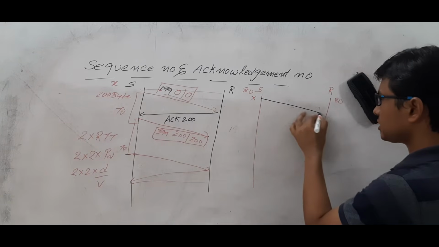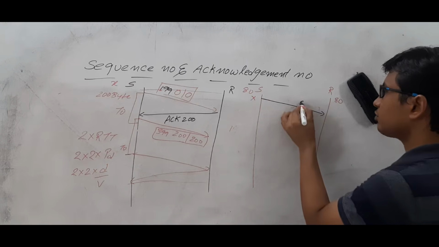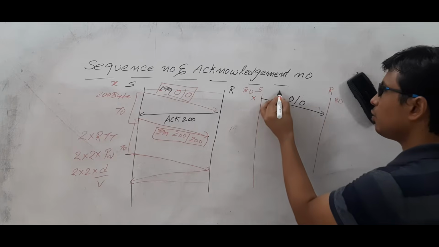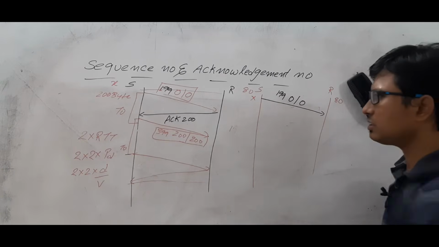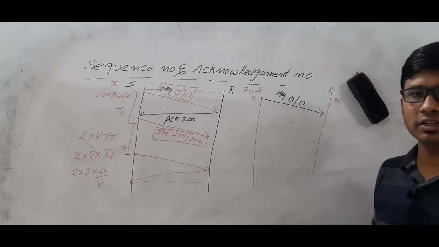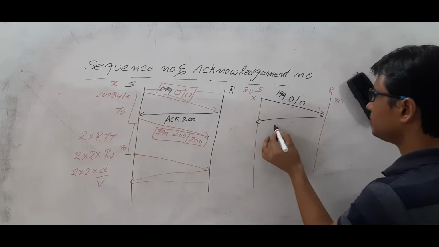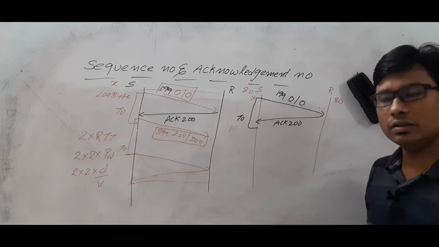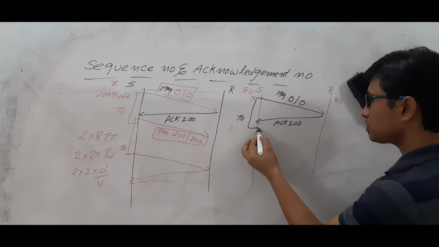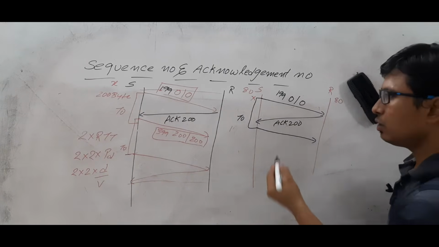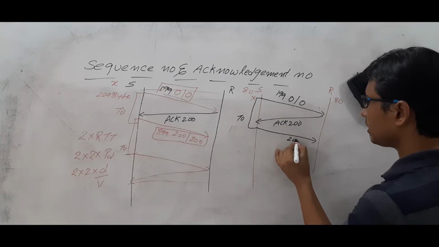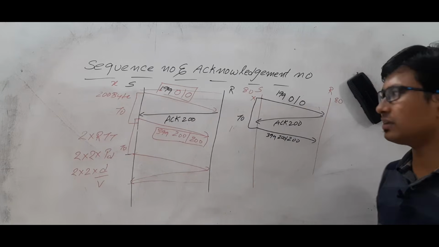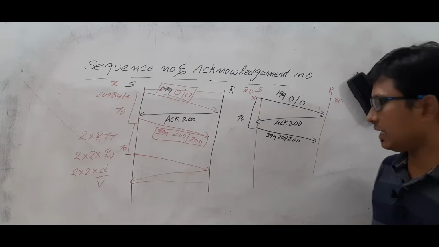So when the new connection is established, you will say, sir, again it will start from sequence number 0 because you are sending byte number 0 to 199. Are you able to understand? This communication is completed. Again you have established the communication. Then the acknowledgement will come as 200 within the timeout timer. Am I right or wrong? Then again the source will send the next packet whose sequence number will be 200 and the bytes will be from 200 to 399 because I want to send 200 bytes maximum. Am I right or wrong?